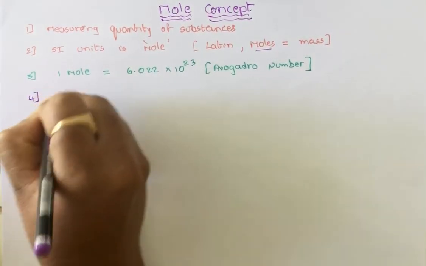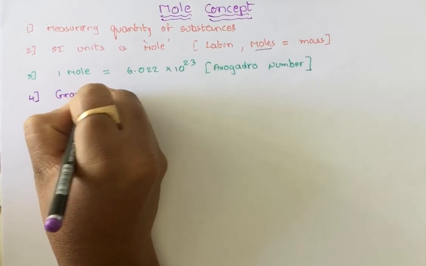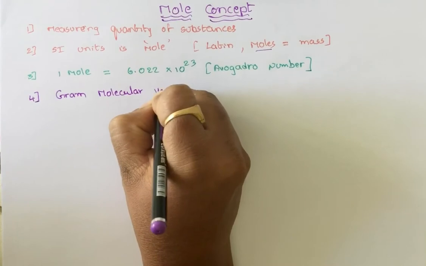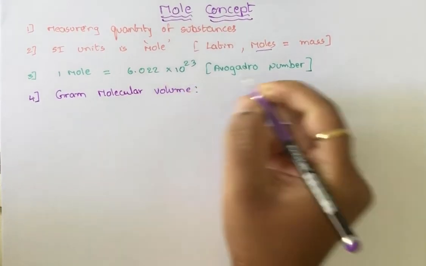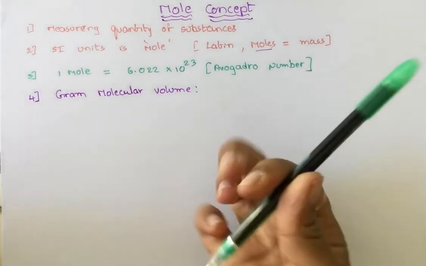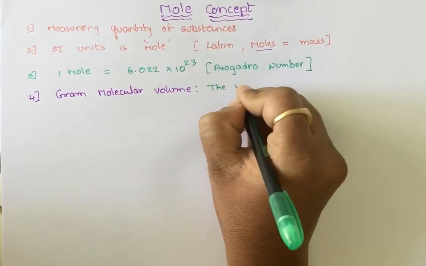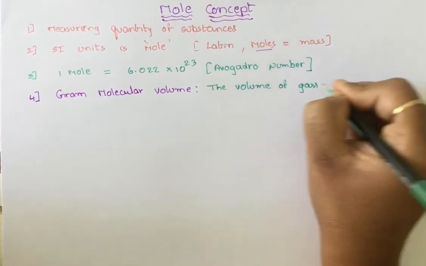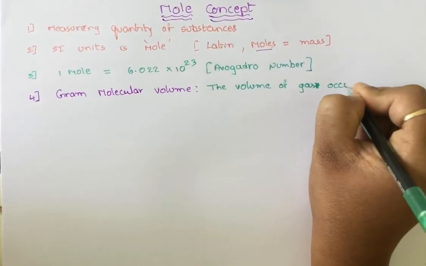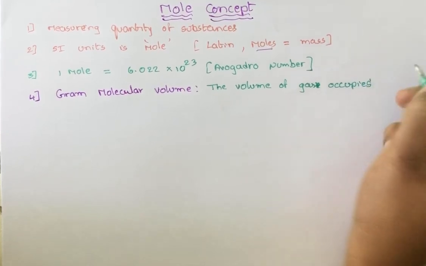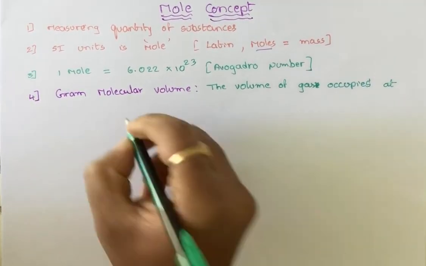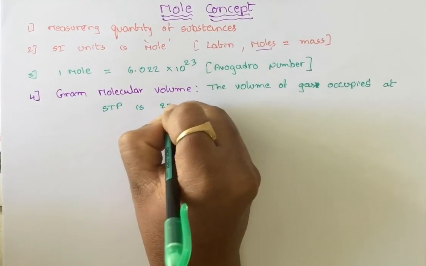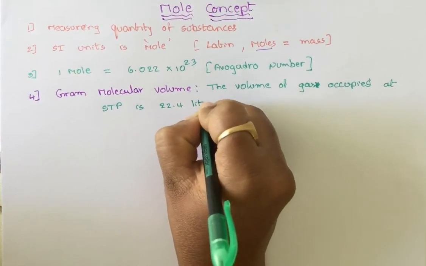One more point I am going to explain here. What is gram molecular or molar volume? It is nothing but the volume of gas that occupies at standard temperature and pressure, which is always equal to 22.4 liters.